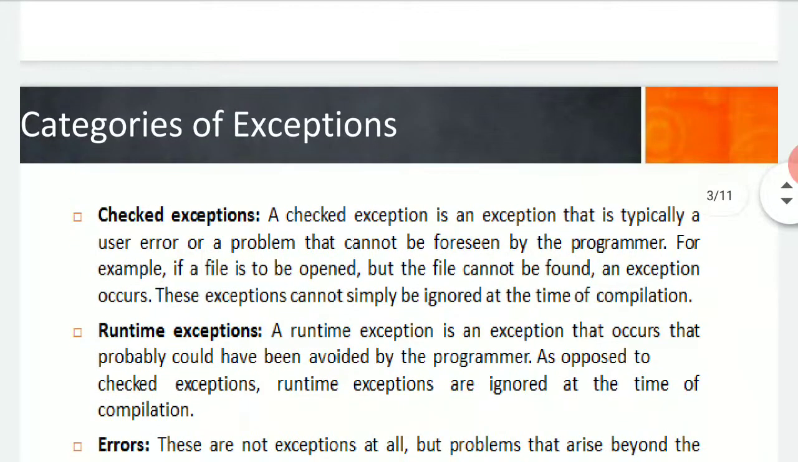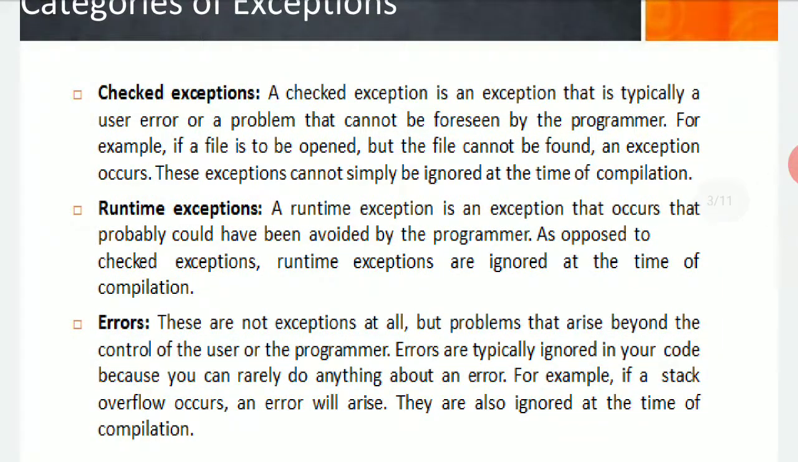Now coming to the categories. What are the categories of exceptions? Checked exceptions. A checked exception is an exception that is typically a user error or a problem that can be foreseen by a programmer. If you are trying to trace an error here, we say it is a checked exception, because sometimes when we define multiple declaration values with different declared symptoms, a checked exception can occur, because you can modify it again. Checked exceptions are identified when you are writing an instruction set or code.